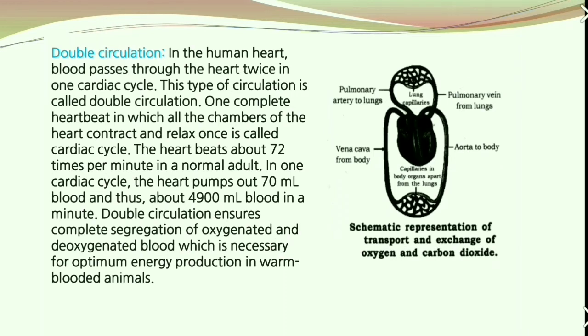Double circulation ensures complete segregation of oxygenated and deoxygenated blood, which is necessary for optimum energy production in warm-blooded animals. So, that's all for today.